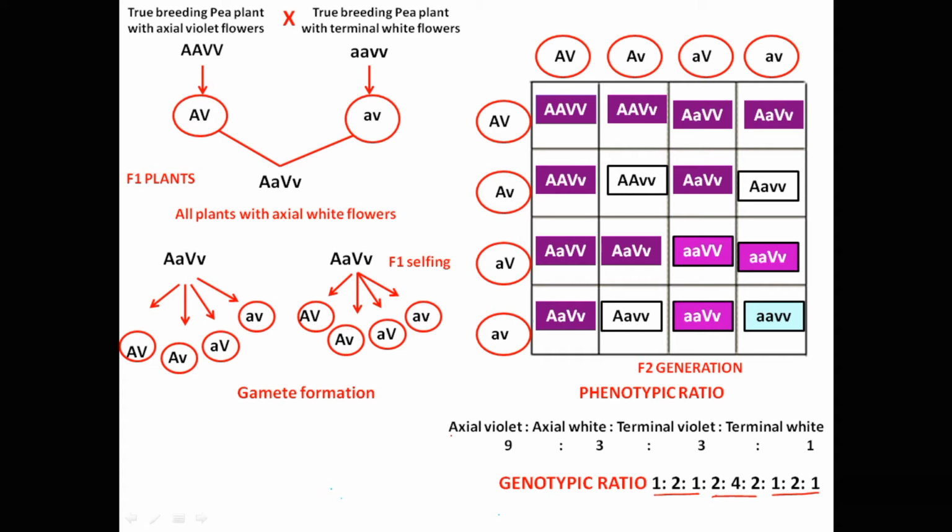Here we see that these F2 plants resembled the parent, and this also resembled the parent. But these two F2 plants have new phenotypic characters. They have new combinations of phenotypic characters. This combination of phenotypic characters was not found in the parental types.